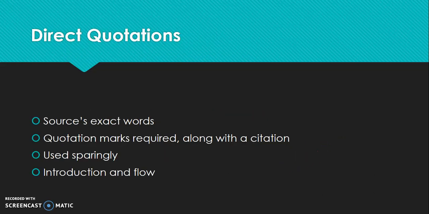Now let's talk about direct quotes. Direct quotations are when you use a source's exact words. These should be set apart by quotation marks, and they're also going to require a citation. Direct quotations should be used sparingly, so that means they shouldn't be the main bulk of your assignment or paper. They should be used when you want to highlight specific wording, such as a definition.